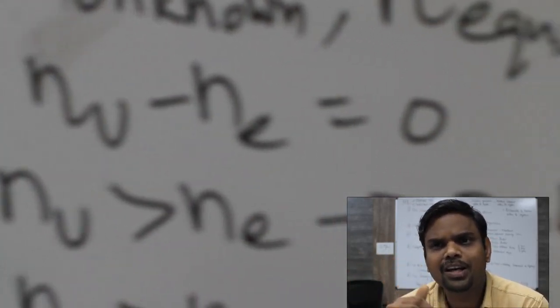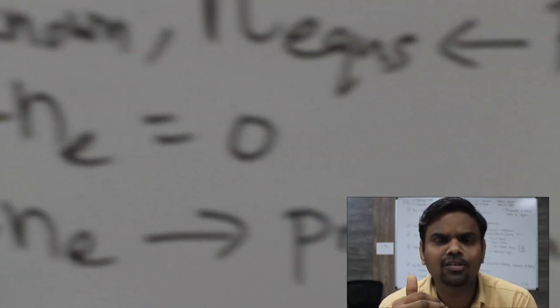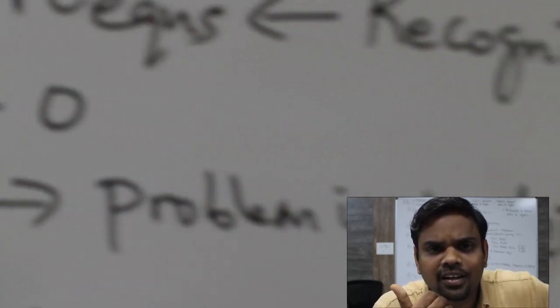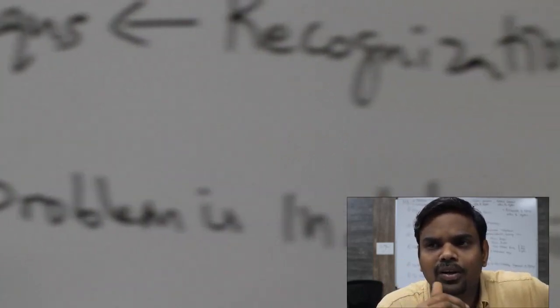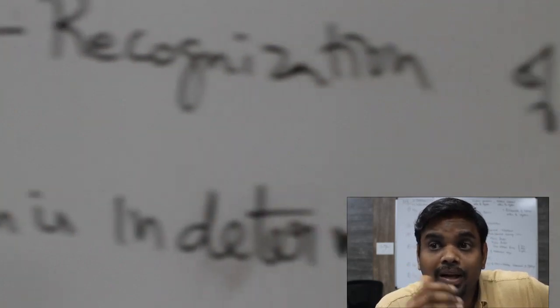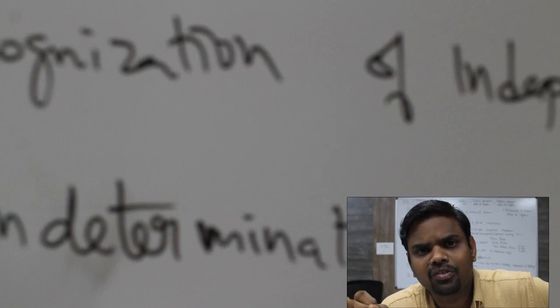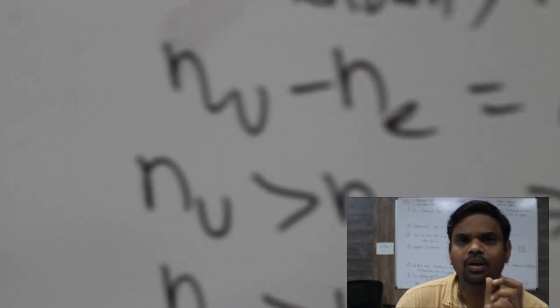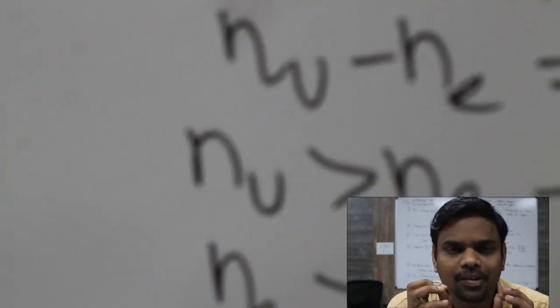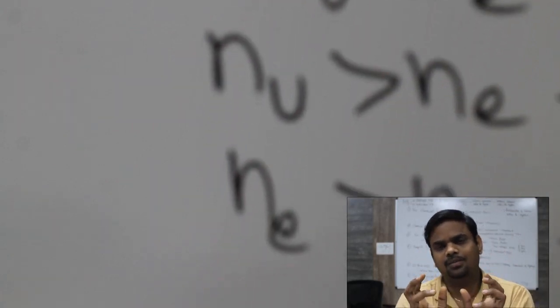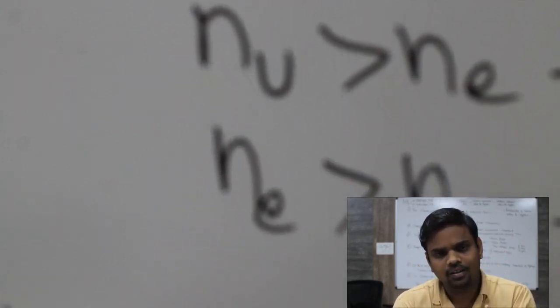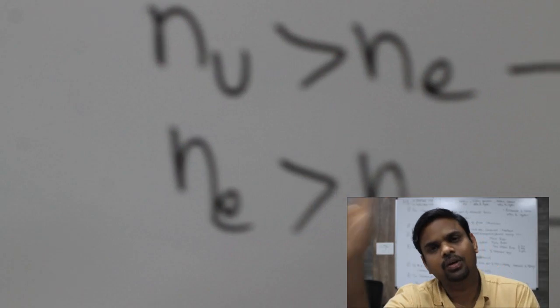Then individual material balances: how many individual material balance equations I have to write depends upon how many unknown parameters we have. So, number of unknowns and number of equations, these are the two things which decide our material balance. One is the number of unknowns present in a system, and the other is the number of independent equations that we can write for this system. When they are equal, we can proceed for material balance.